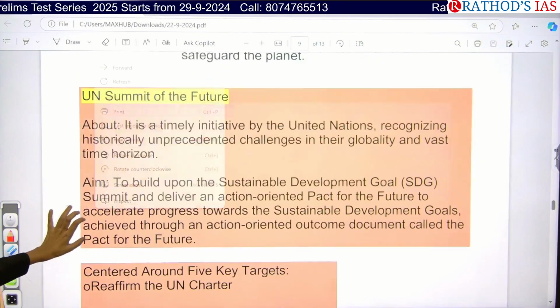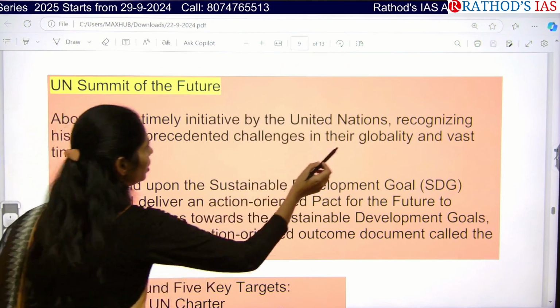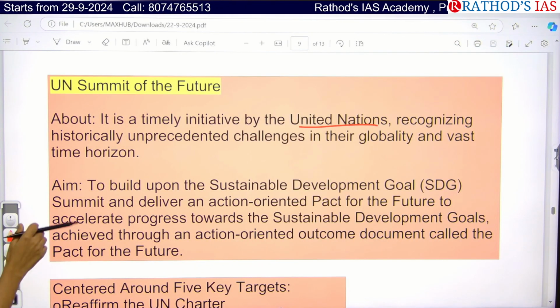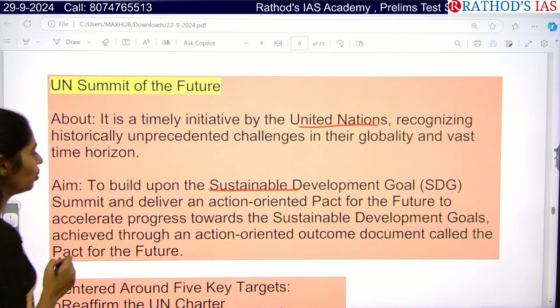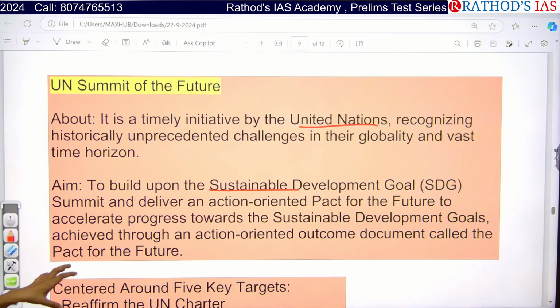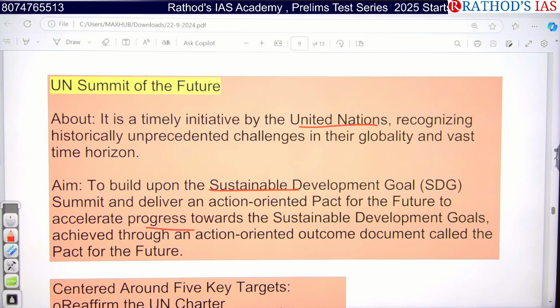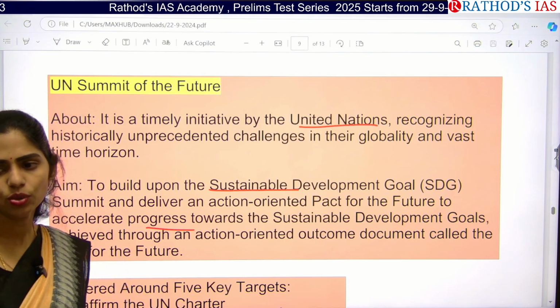Okay, so what is this United Nations Summit of the Future? It is an initiative by the United Nations recognizing global challenges, especially focusing on sustainable development goals, and they want to accelerate progress towards them. The target year for achieving these goals is 2030.